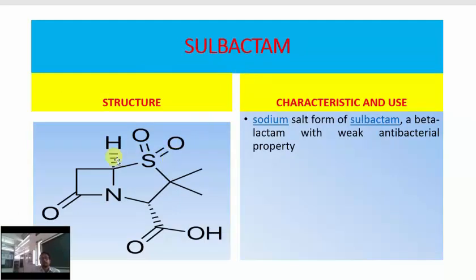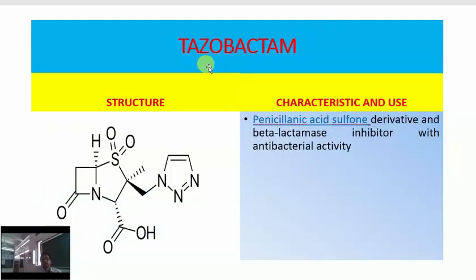Next is sulbactam, and this is the structure. It contains sulfur, with 2 oxygen atoms, that is SO2. It is known as the sodium salt of sulbactam, and it has weak antibacterial property. Next is tazobactam. This is the structure given, and the characteristics are that it is a penicillanic acid sulfone derivative, and a beta-lactamase inhibitor with antibacterial activity.